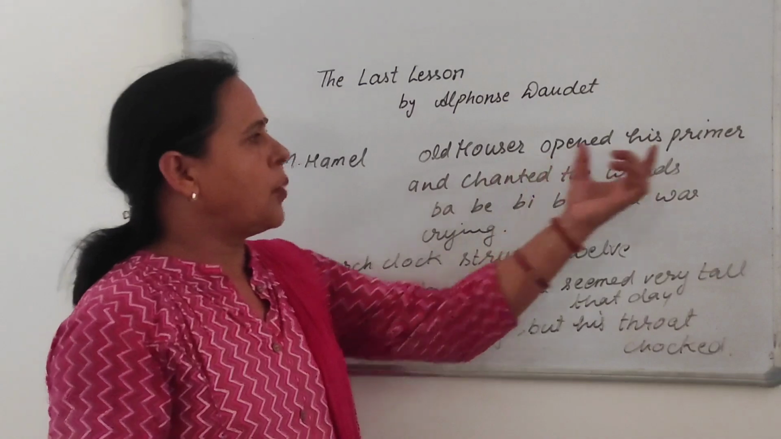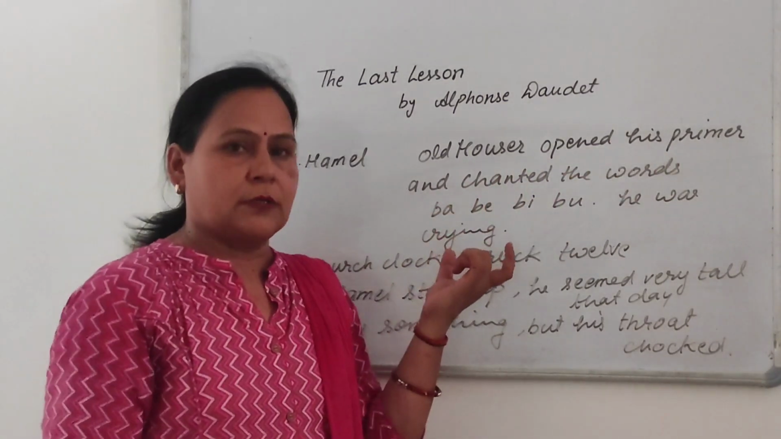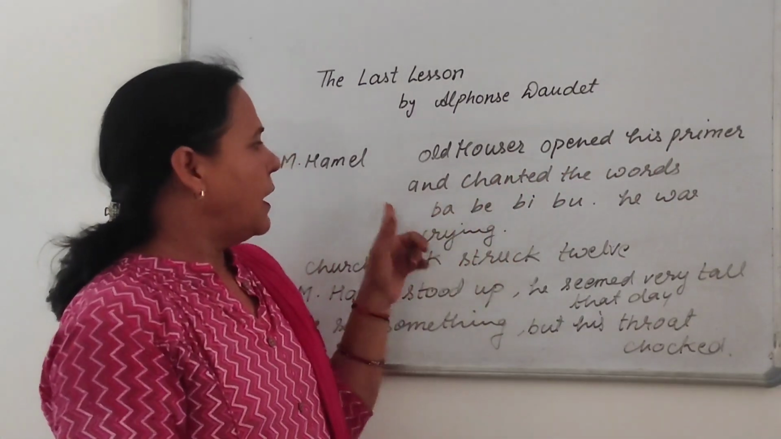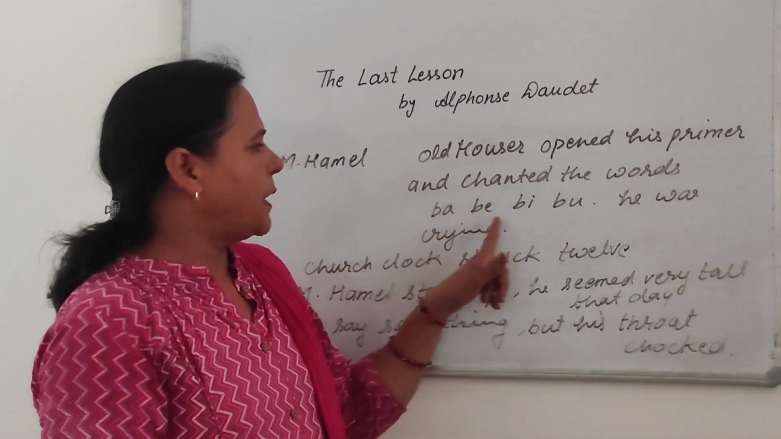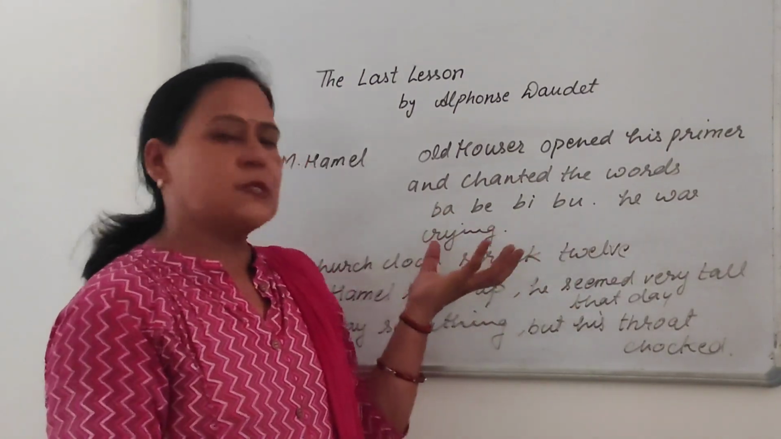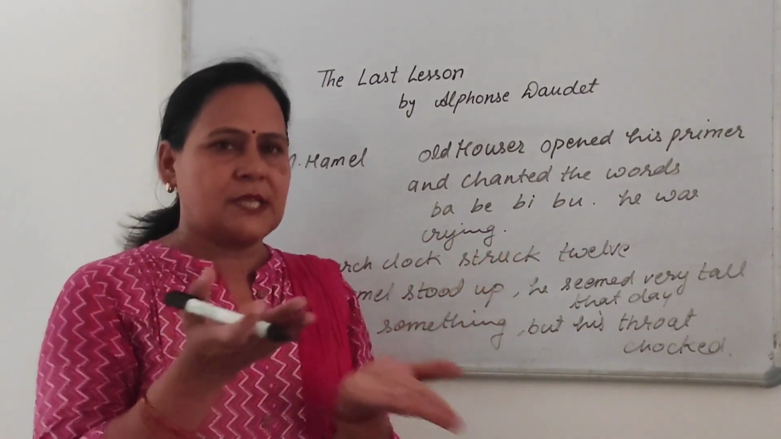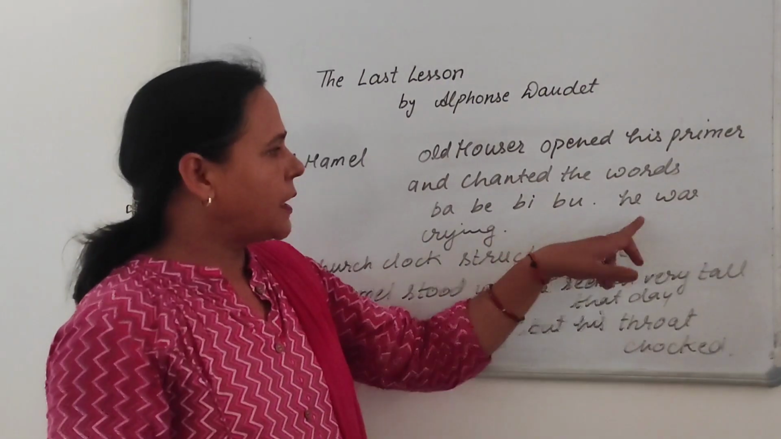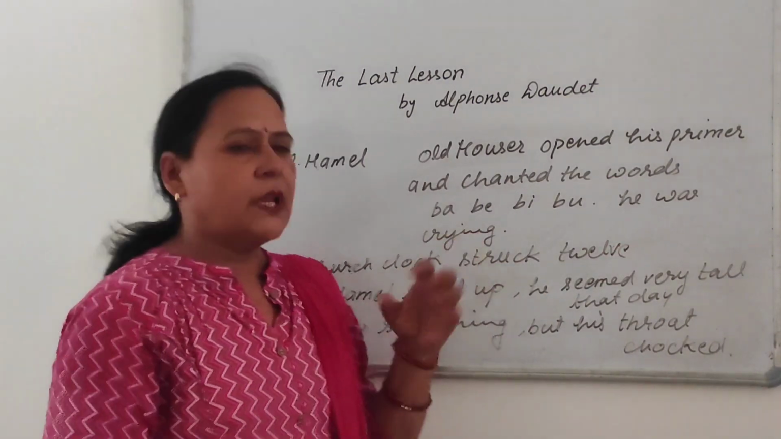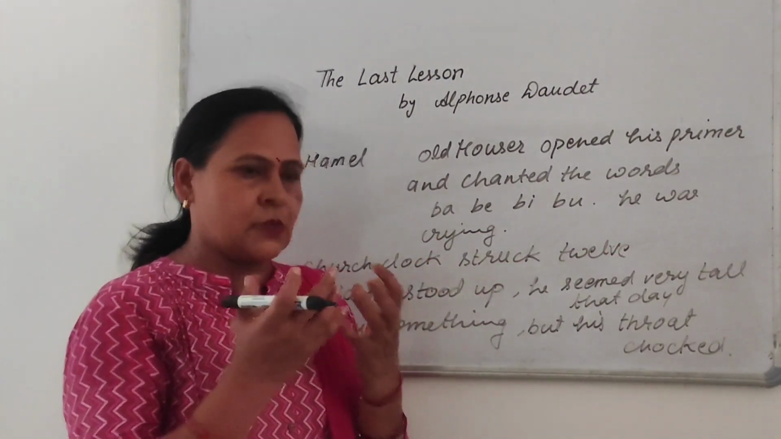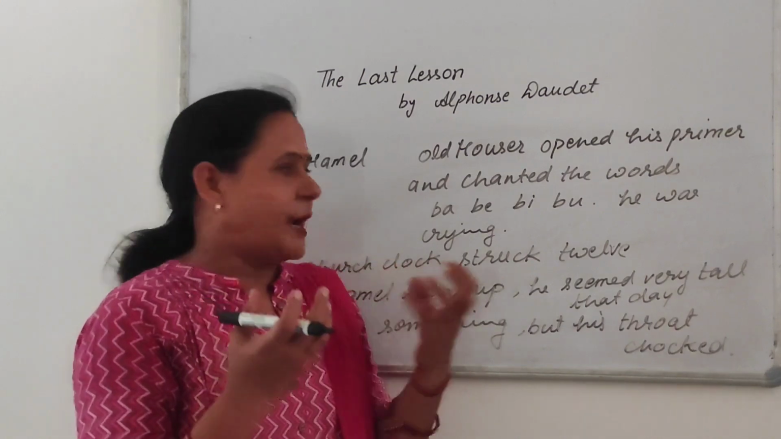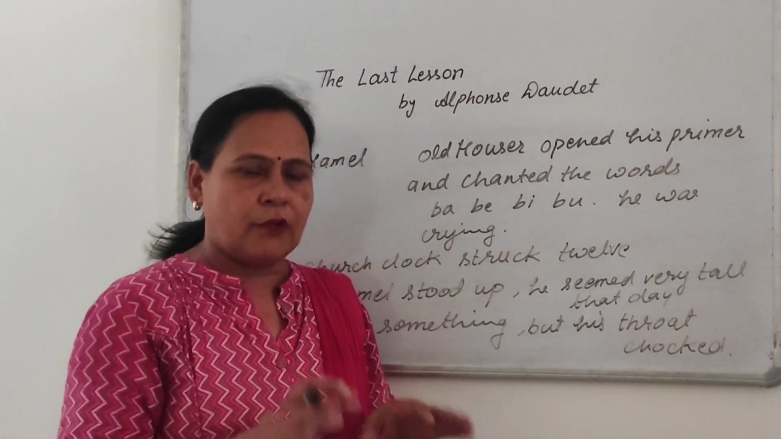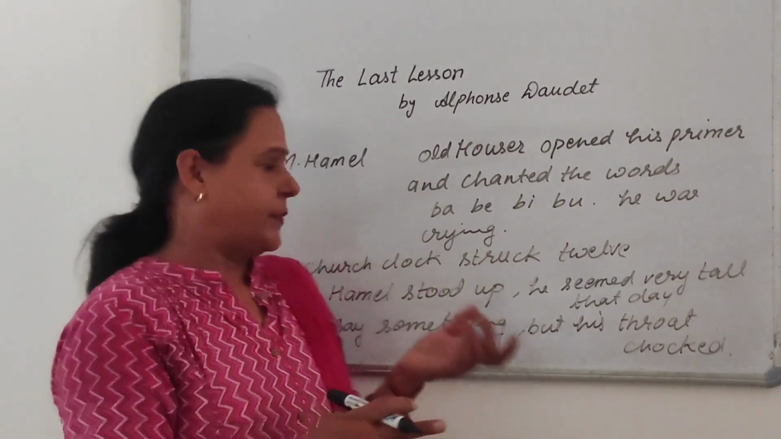The old Hauser opened the primer which he brought at the start of the chapter and chanted the words ba, be, bi, bo, bu. These were the words which he was reading. At that time he was crying. When he was crying, his voice was lingering on. That's why the students wanted to laugh and they wanted to cry at the situation.